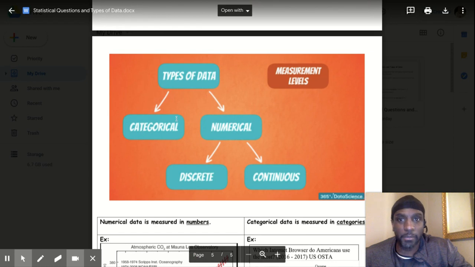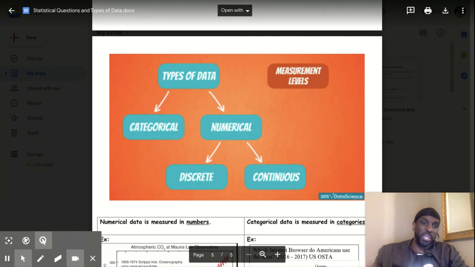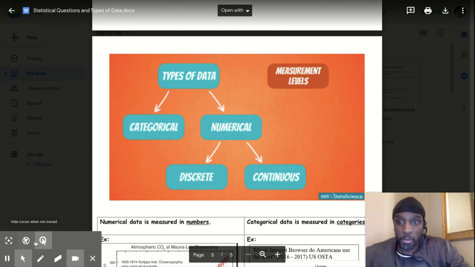Okay, so two types of data right here: categorical, numerical. That's the key thing to remember. Two types of data. This is what Tuesday's lesson will be about. You're determining, oh, this is categorical information. It's giving me groups, or this is giving me types of groups. Categorical information or categorical data is measured in categories. So it's giving me a category, or it's giving me groups. Numerical data is measured in numbers. So it's numerical if it has numbers associated, if it's measured in numbers.